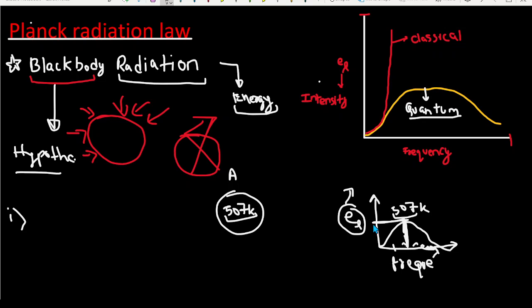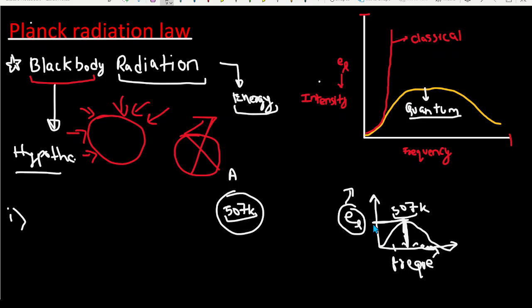So now let's discuss some of the terms. And let me remind you that when you heat a black body, it will emit almost all of the radiation at different frequencies and wavelengths. So everybody thought, why can't we use mathematics to describe all of this?